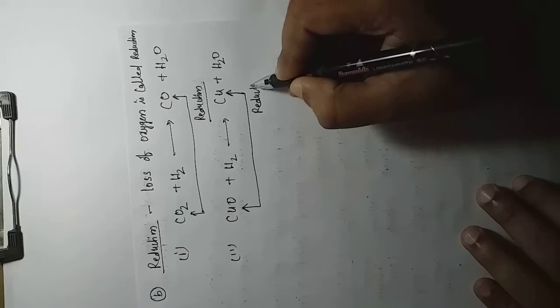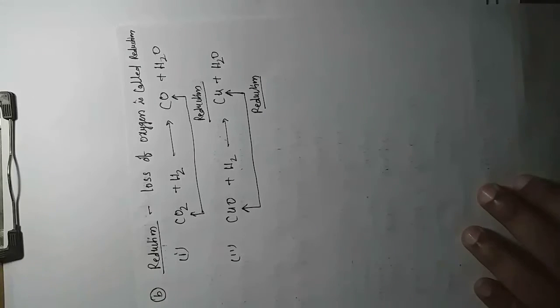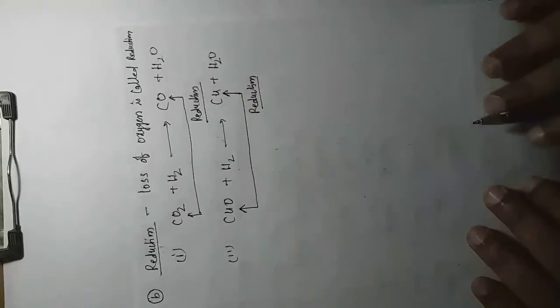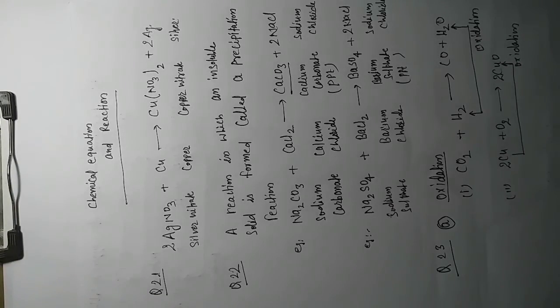So memorize this concept. If somewhere addition of oxygen or gain of oxygen took place, that is called oxidation, and if there is loss of oxygen, it is called reduction. Memorize this concept, it's quite clear. Again we have seen so many examples. So that is all for today's discussion, and next class we will move on to question 24 onwards.